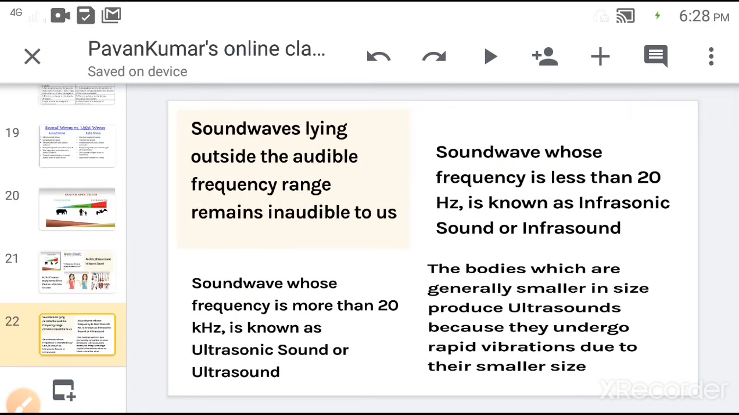Sound waves lying outside the audible frequency range remain inaudible to us. That is, sound waves having frequency less than 20 Hz are called infrasonic sounds, and sound waves whose frequency is more than 20 kHz are called ultrasonic sounds. We cannot hear infrasonic sounds and ultrasounds. The bodies which are generally smaller in size produce ultrasounds because they undergo rapid vibrations due to their smaller size.